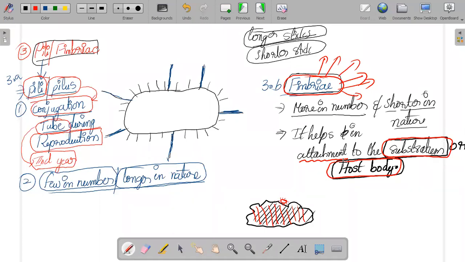Just try to remember like that: pili are fewer in number and longer in nature. They are very long. You can see the structure and the shape.